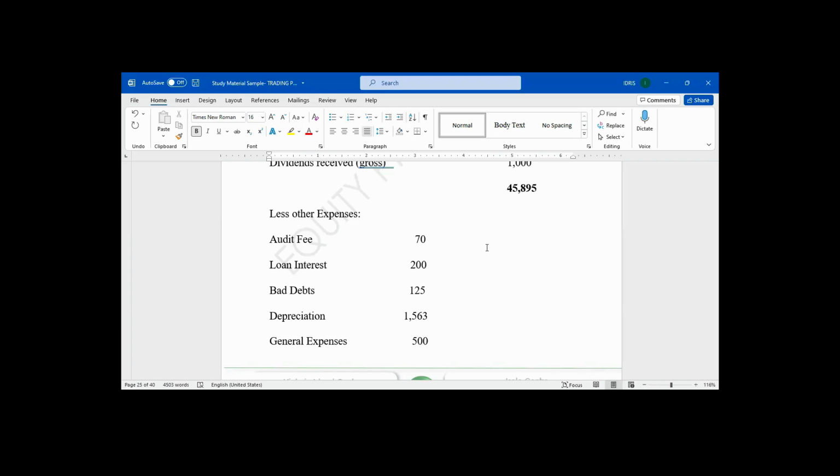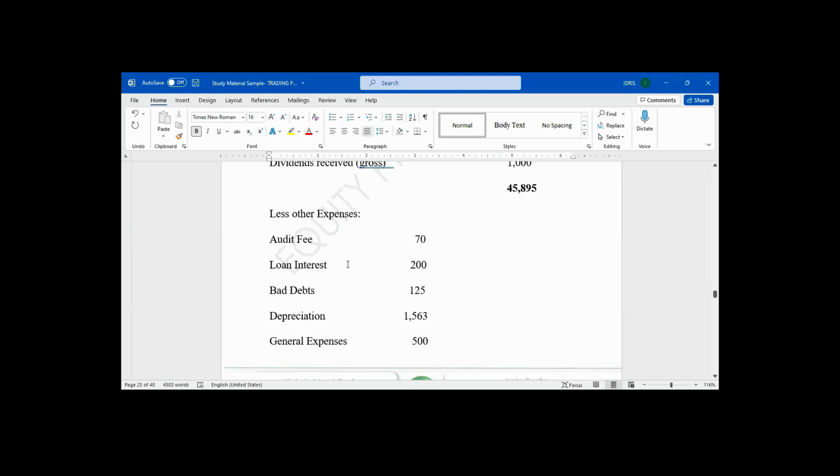I explained last week that if you want to compute adjusted profit, you start with net profit, add back disallowable expenses, and less non-taxable income.